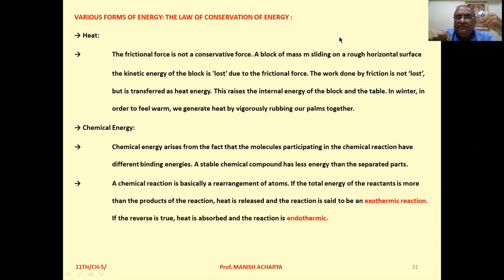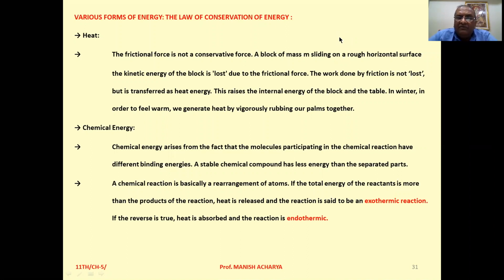In winter we can experience this thing. Suppose to feel warm, we rub our hands, then our palms will be warm. So here, when we rub them, we do mechanical work, which means this mechanical energy is transformed into heat.